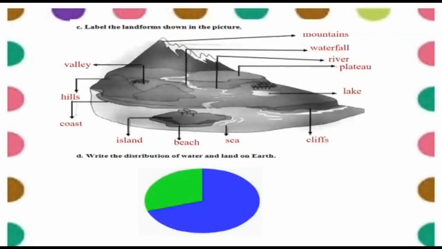Now we will do question number 4, part D. In this question we will write the distribution of water and land on earth. So dear students, as I have told you that water is 70% and the land is 30%.